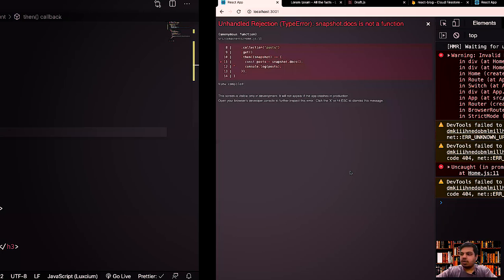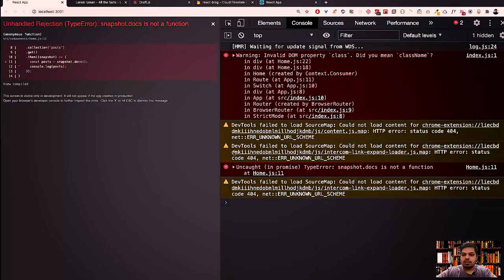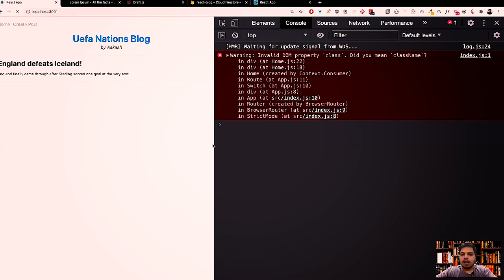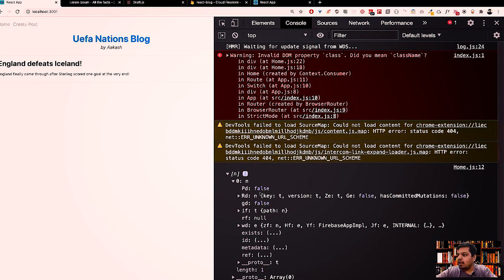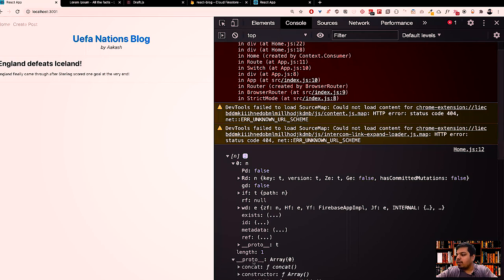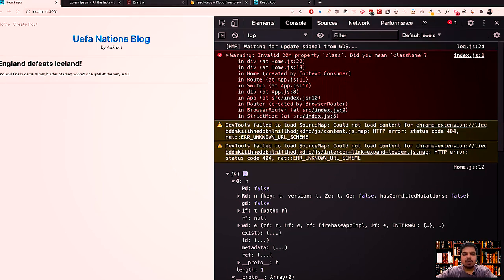docs is not a function. Okay, docs is actually not a function, it's an array, right? So let's wait for it, and it should give me one over here, right? So this is basically an array which contains only one document as of now, right? As you can see, we have a lot of things going on over here, a lot of random stuff. But what we want to do is basically get the data from this particular item, right? And let's see how we can do it.